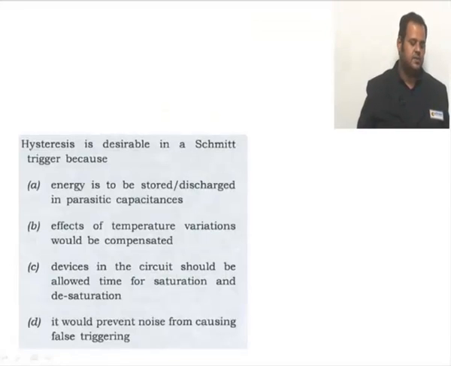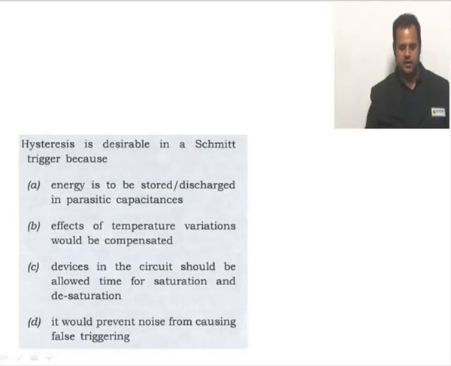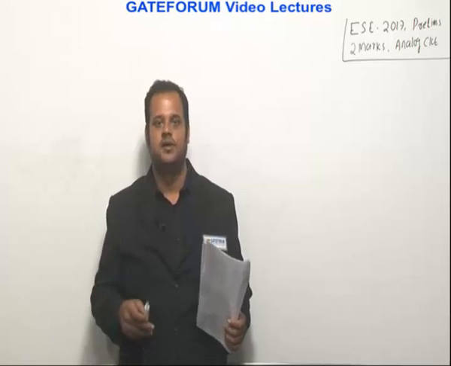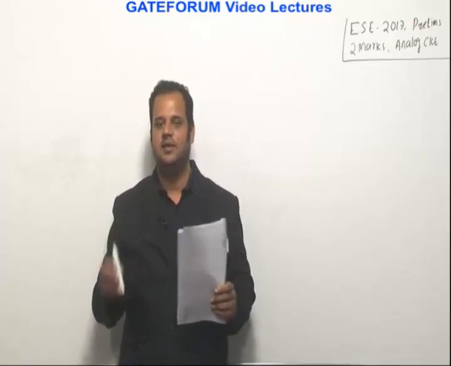Hysteresis is desirable in a CMOS Schmitt trigger because option A, energy is to be stored and discharged in parasitic capacitance. Option B says the effect of temperature variation will be compensated. Option C says devices in the circuit should be allowed time for saturation and desaturation. Option D says it will prevent noise from causing false triggering. What is the answer? Option D, because if you refer to the transfer characteristic curve of the Schmitt trigger circuit, you get a square kind of shape. So if noise is coming, it will not be triggered, because of the upper triggering point and lower triggering point.